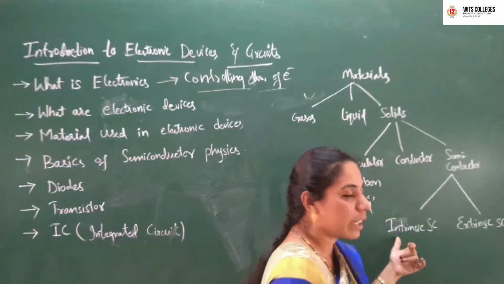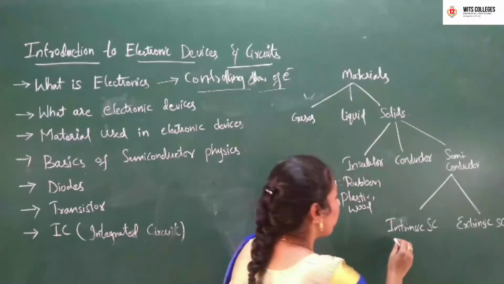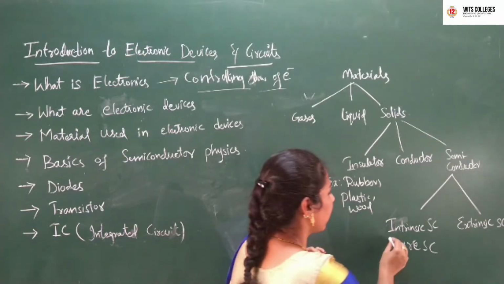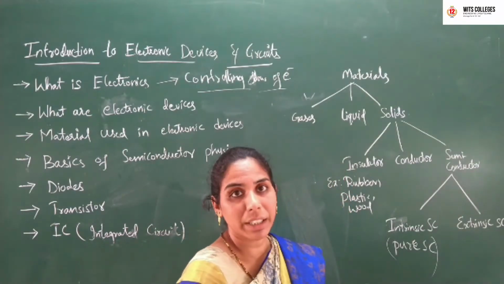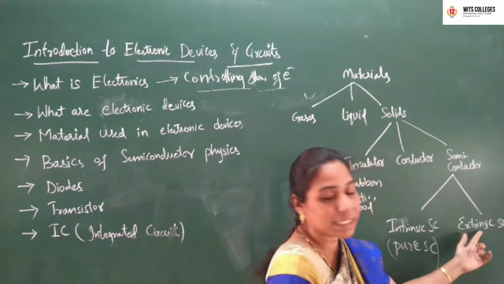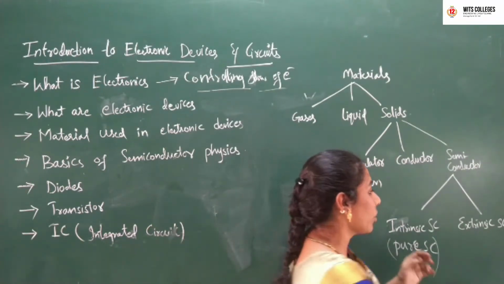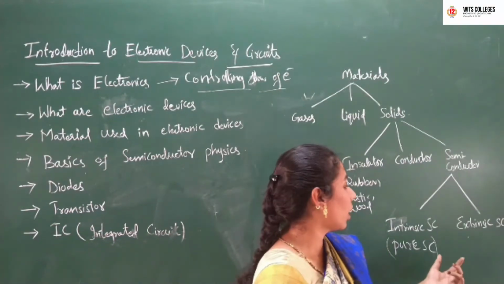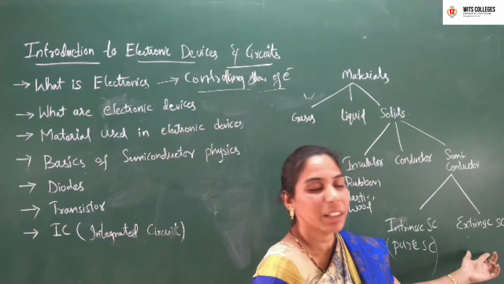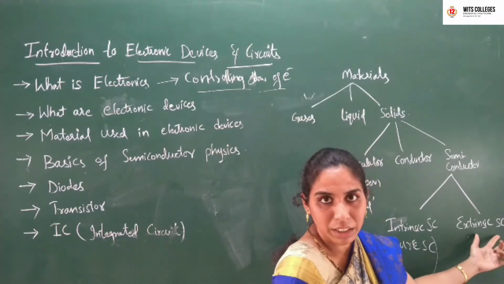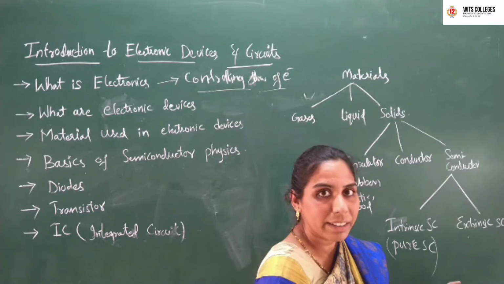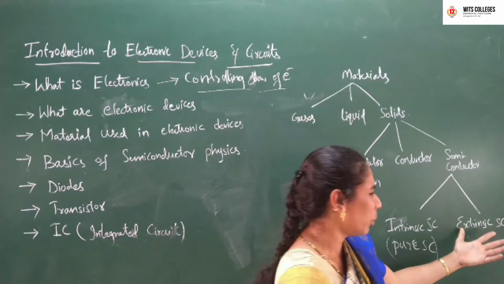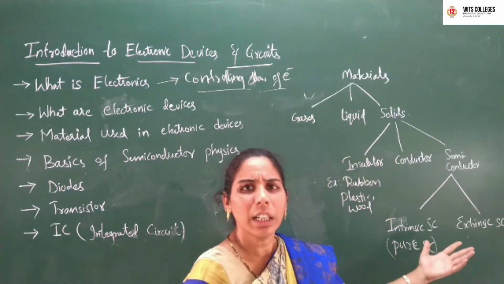Intrinsic semiconductors are the pure semiconductors, and extrinsic semiconductors are the ones in which impurities are added externally to a pure semiconductor. The process of adding impurities is usually called doping.